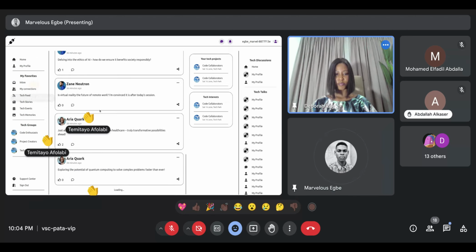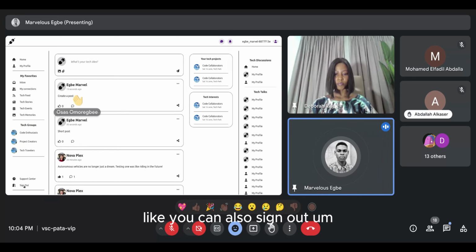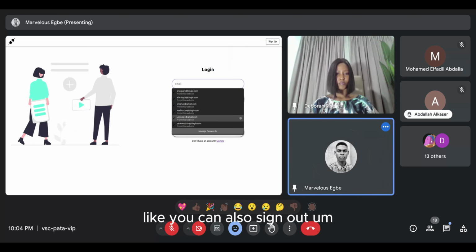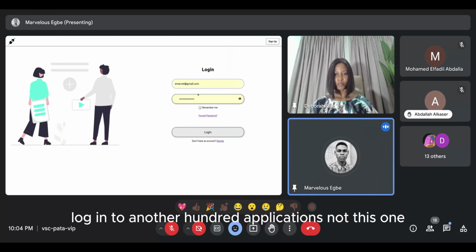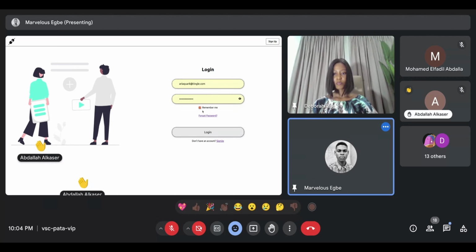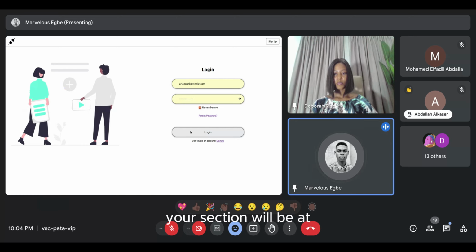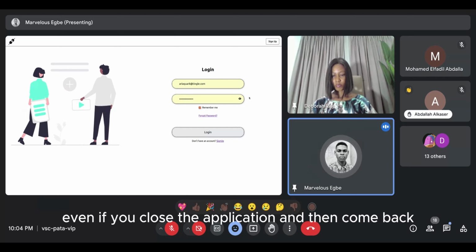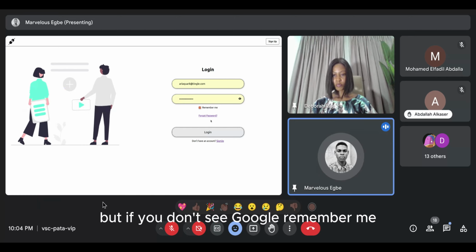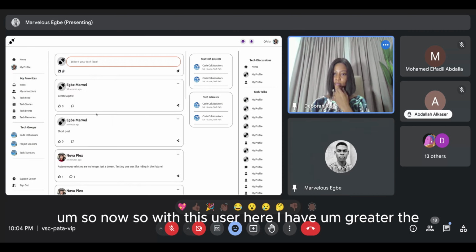Before I show you, you can also log into another account. There's a feature to remember me. If you choose to remember me, your session will be active even if you close the application and then come back. But if you don't toggle remember me, you would be logged out sooner.